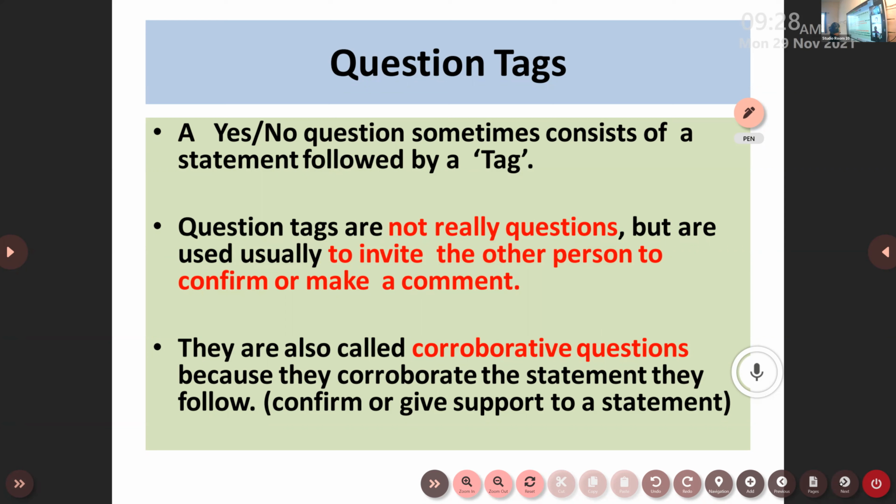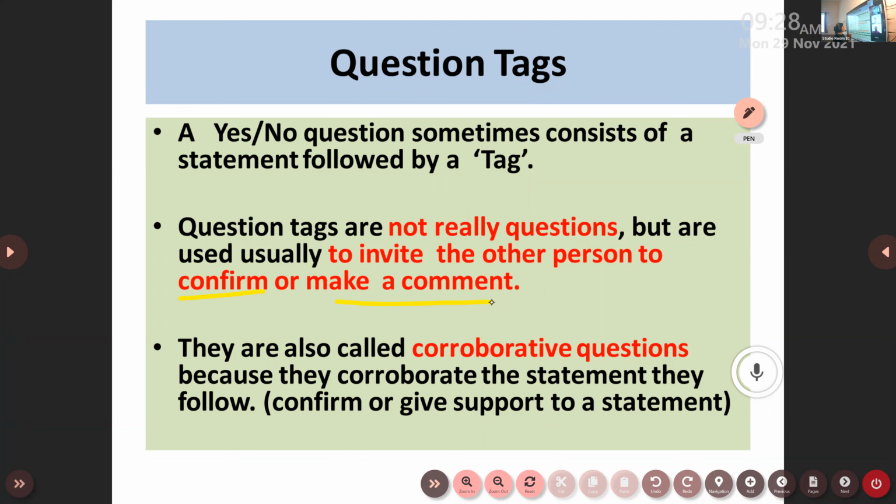The real meaning of a question tag is that it is not really a question, but is used usually to invite the other person to confirm, or make a comment on something. For that only we use a question tag after a statement. They are also called corroborative questions.